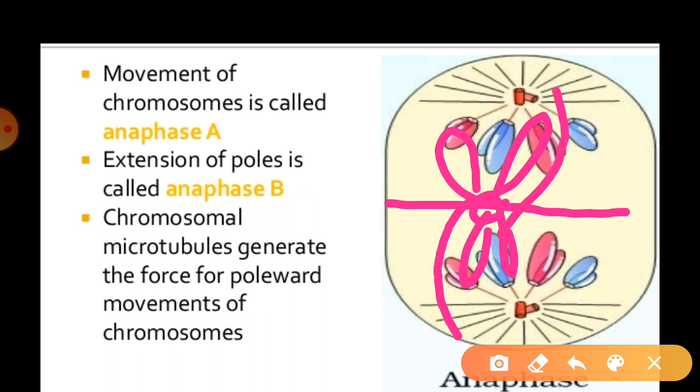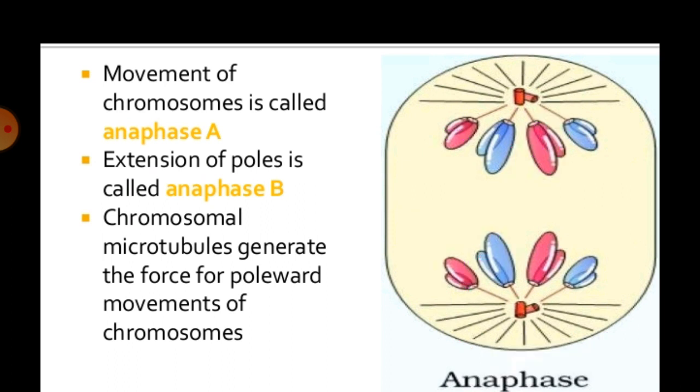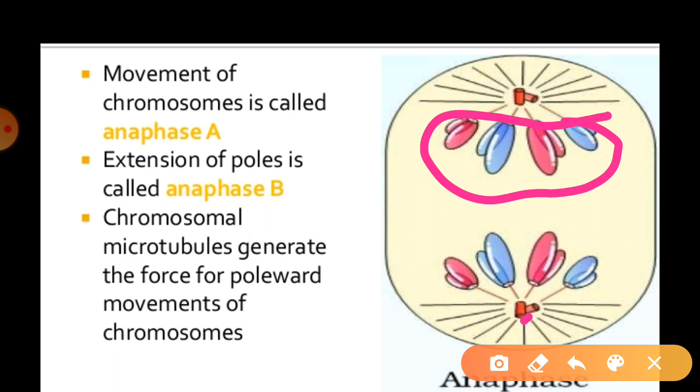This way the splitting of the centromere and the separation of chromatids takes place in the anaphase stage, which is capable of making the daughter chromosomes. Evenly, these are all the daughter chromosomes, and this is the pole, which is also known as the centriole, right?